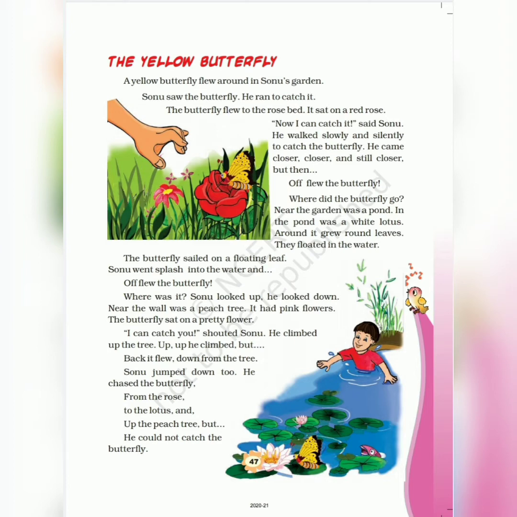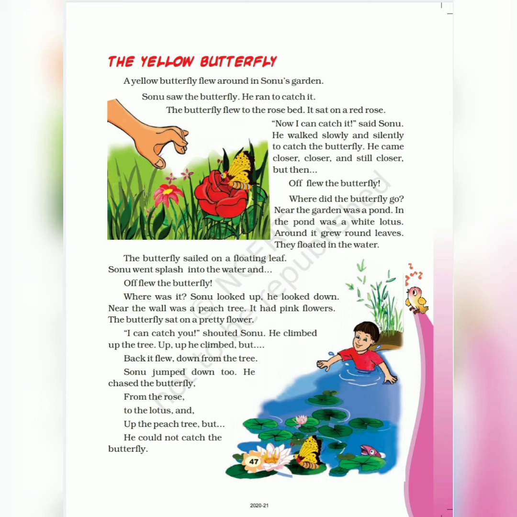Where did the butterfly go? Near the garden was a pond. In the pond was a white lotus. Around it grew round leaves. They floated in the water. So, where did the butterfly go? Let's find out. Near the garden, there was a pond, and in the pond, there was a white lotus. And as you know, a lot of leaves grew around the lotus, and they all floated in water. Floated means to be on the surface of the water.